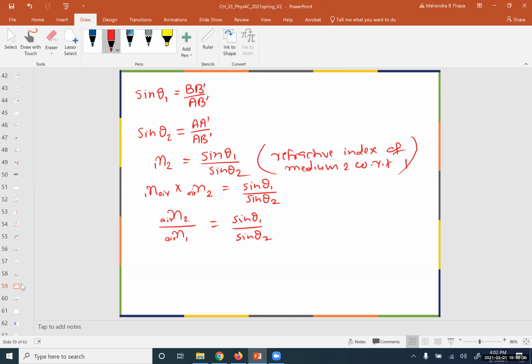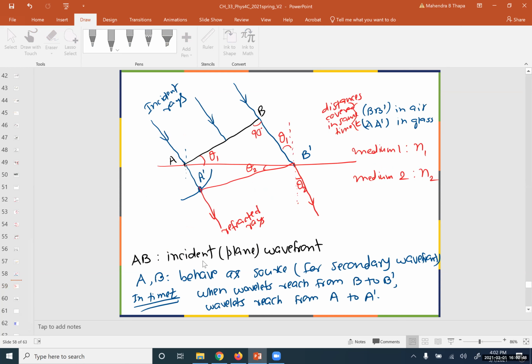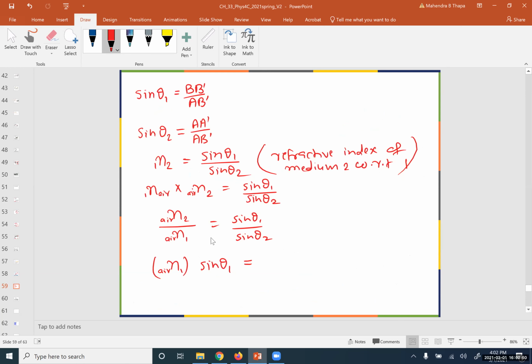Then I can rearrange: n1, the refractive index of the first medium with respect to air, times sine θ1 equals the refractive index of the second medium with respect to air times sine θ2.